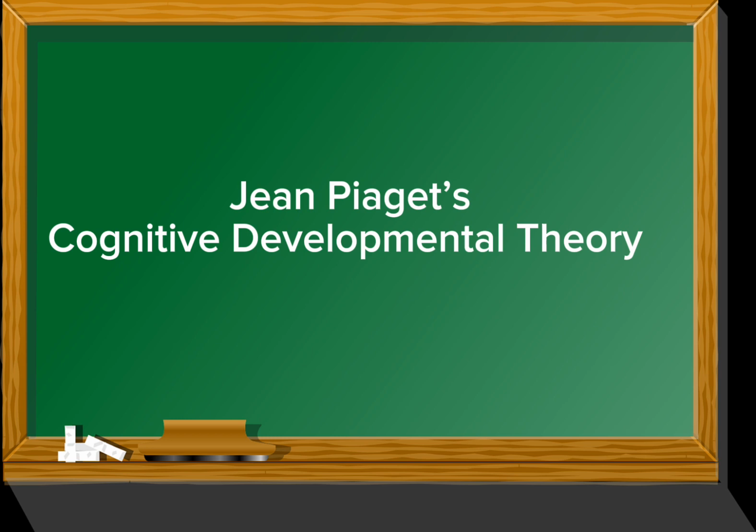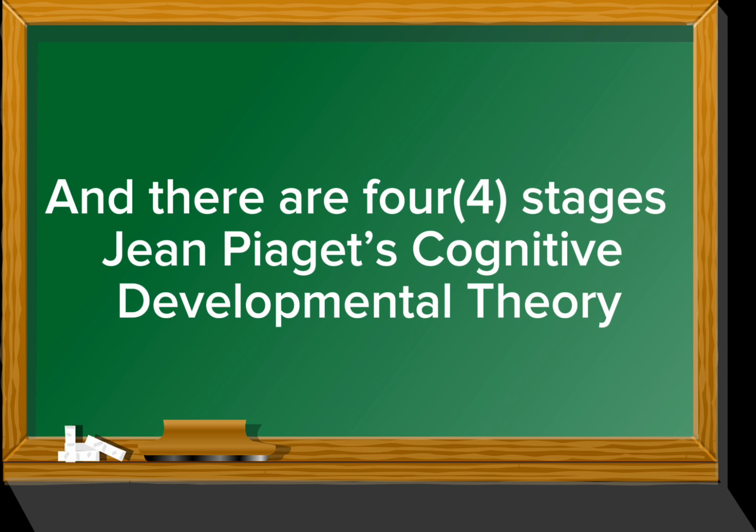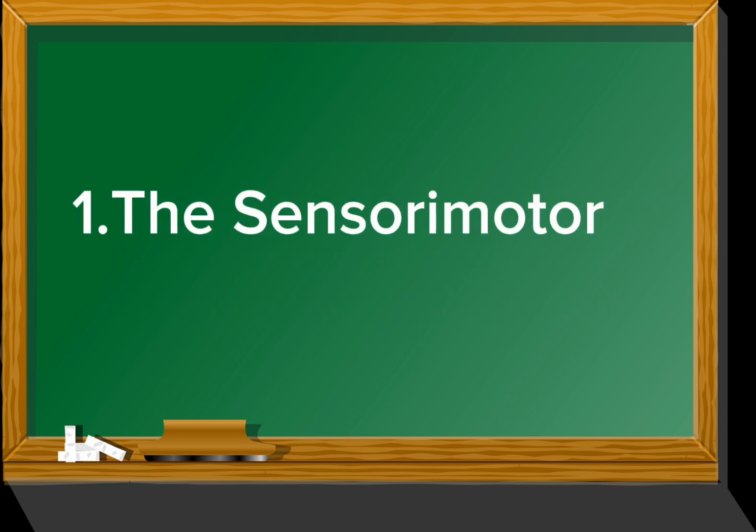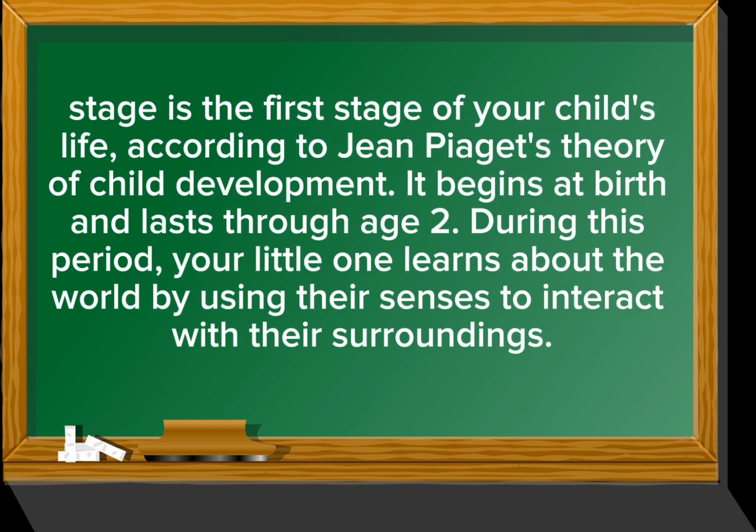Jean Piaget's cognitive developmental theory. There are 4 stages in Jean Piaget's cognitive developmental theory. Number 1 is sensorimotor. This stage is the first stage of your child's life. According to Jean Piaget's theory of child development, it begins at birth and lasts through age 2. During this period, your little one learns about the world by using their senses to interact with their surroundings.